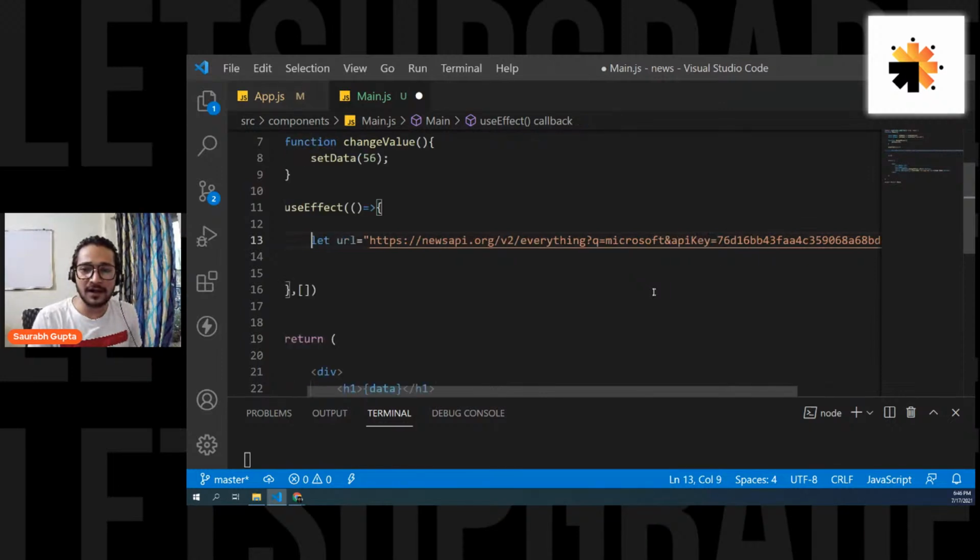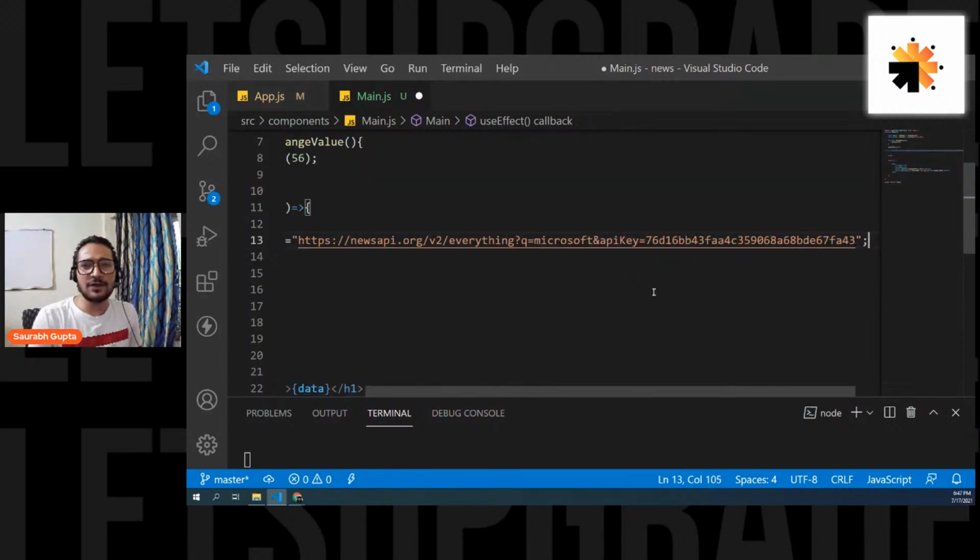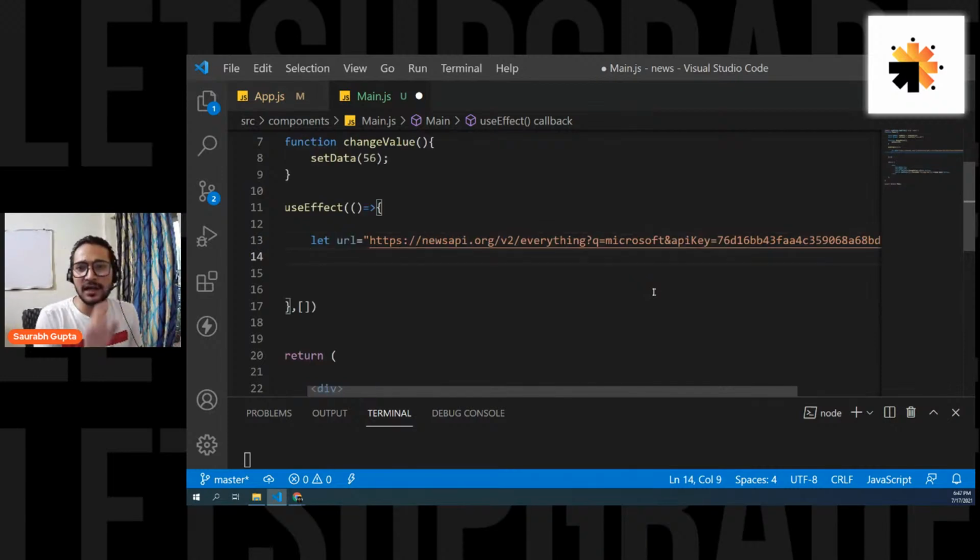Okay. So I have the URL ready. You can get it directly from the website newsapi.org. Create your account. Click on everything, and you get this URL, and you can change this Microsoft to anything. Bitcoin, Salman Khan, Bollywood, Hollywood, whatever you want. Just put the topic there.